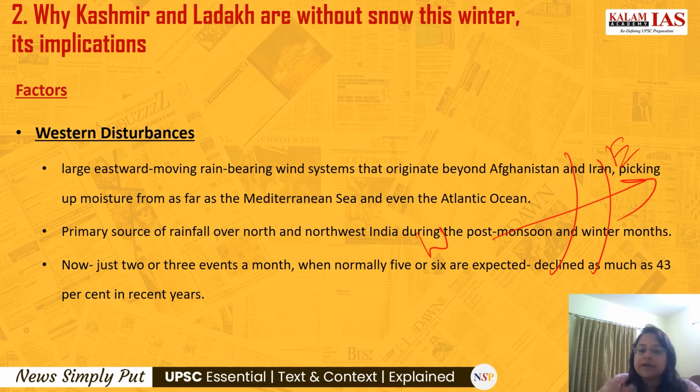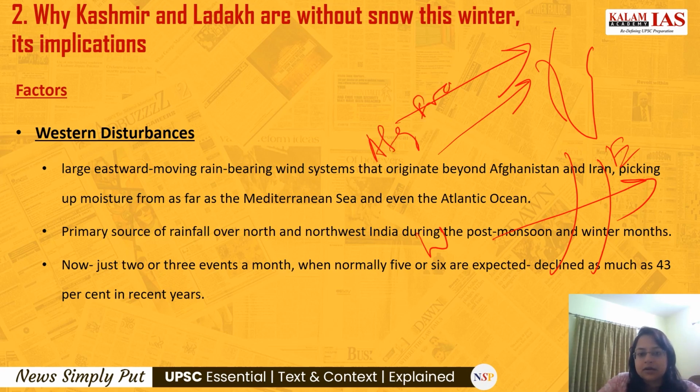And in the west lie Afghanistan and Iran, the Mediterranean Sea, the Atlantic Ocean. So that is how you should remember the western disturbances, that they are eastward moving rain bearing wind systems. Eastward, they are coming to the east and India is there. And from which side? From Afghanistan and Iran, and beyond them the Mediterranean Sea and Atlantic Ocean.